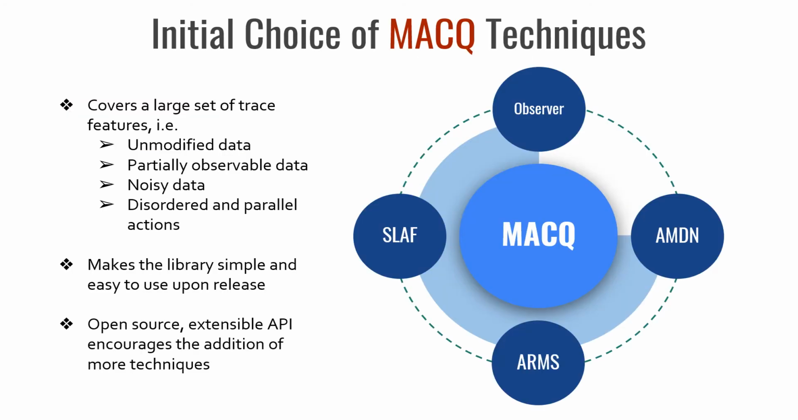Currently, MACQ supports 4 model acquisition techniques: Observer, SLAF, ARMS, and AMDN. These 4 landmark papers were chosen as the first techniques to implement due to the large coverage of trace features that they support. Observer, for example, supports unmodified trace data, SLAF and ARMS work with traces with partially observable states, and AMDN handles noisy data with disordered and parallel actions. This makes MACQ accessible to researchers with basic trace data as it doesn't require advanced tokenization to start playing around with it. Additionally, 3 out of the 4 techniques use set-based theories, which made them more practical to implement in tandem.